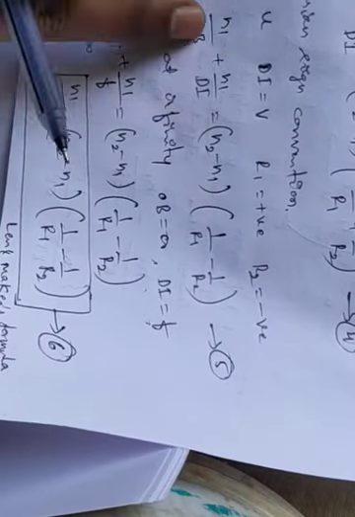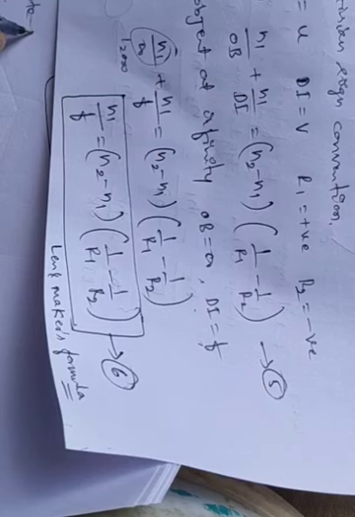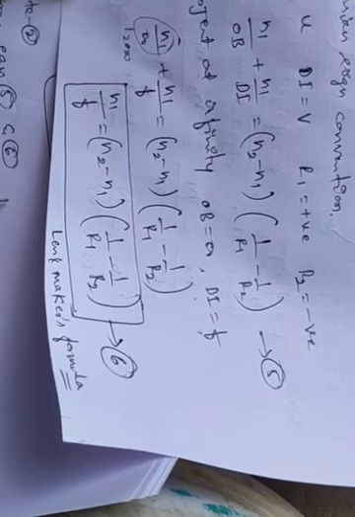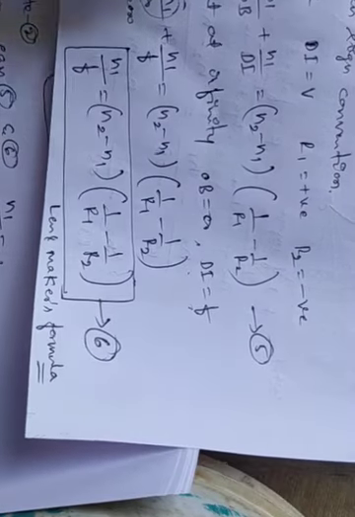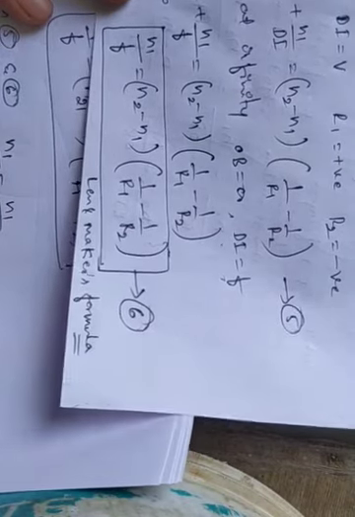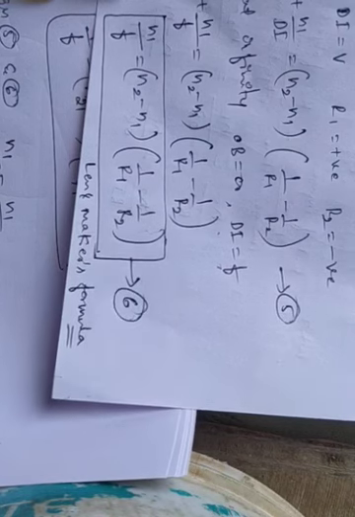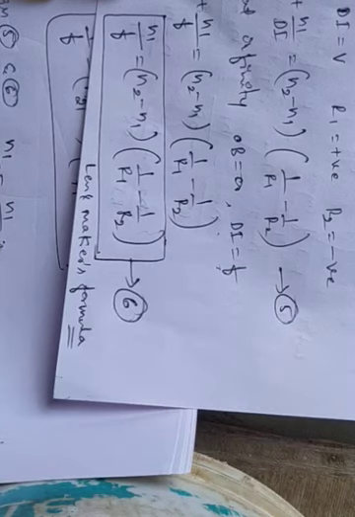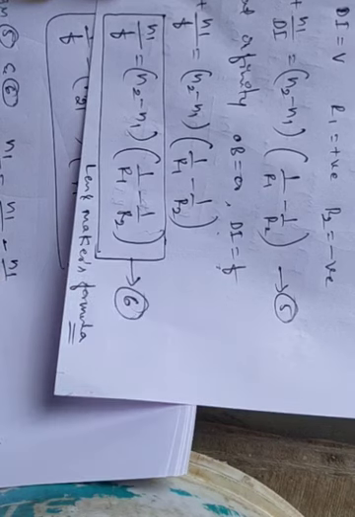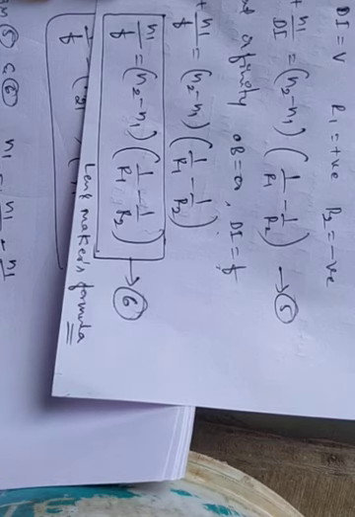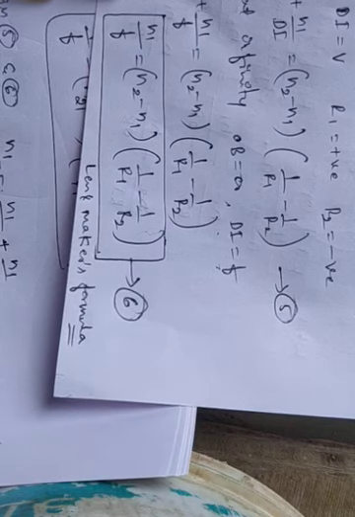So just compare the LHS. From equations 5 and 6, we can write N1 by f is equal to N1 by OB plus N1 by di.